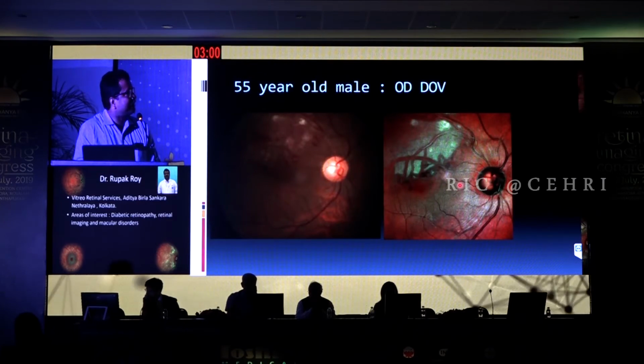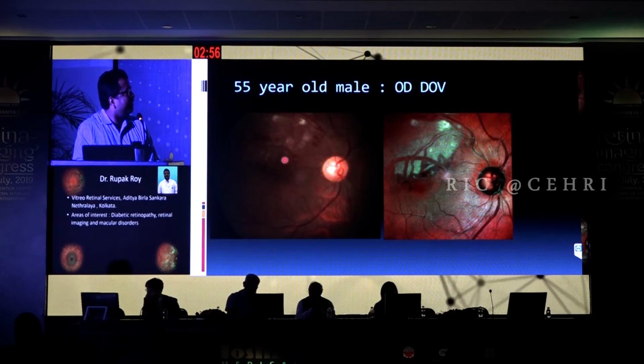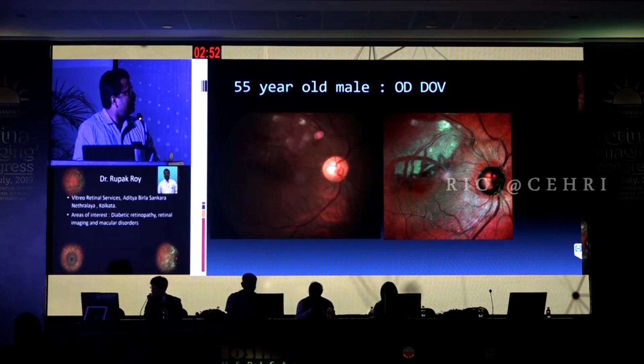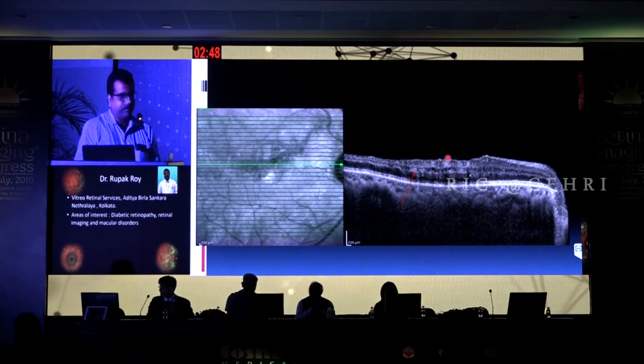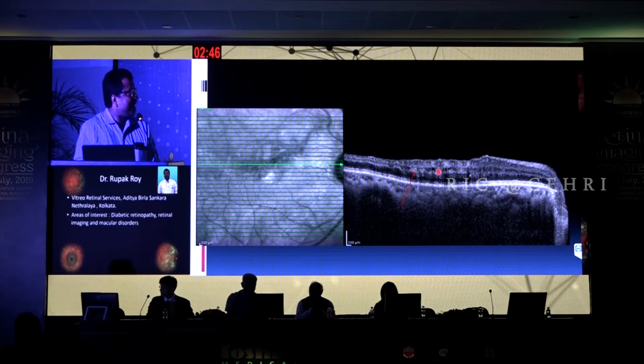PAM can be seen in other vascular diseases like BRVO also. This is a 55-year-old male with hemorrhages here and an area of cortical spots, which are again highlighted by the multicolor images. You can see a patchy kind of PAM. So PAM can be seen in all kinds of vascular occlusions. It can be isolated, broad-based PAM.